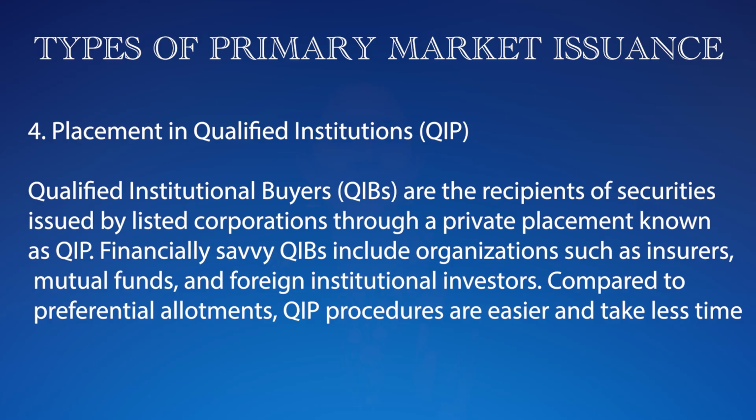Now the next one is placement in qualified institutions, that is QIP. Qualified institutional buyers are the recipients of securities issued by the listed corporations through a private placement known as qualified institutions placement. Financially savvy QIBs include organizations such as insurers, mutual funds, and foreign institutional investors. Compared to preferential allotments, QIP's procedures are easier and less time taking.